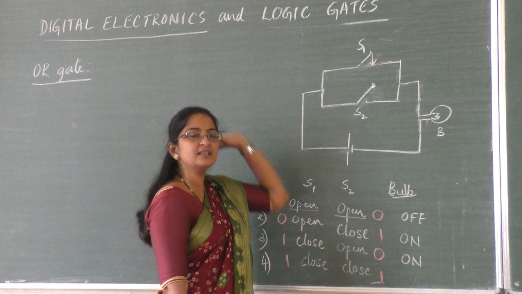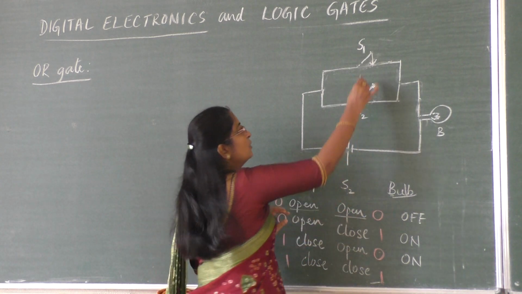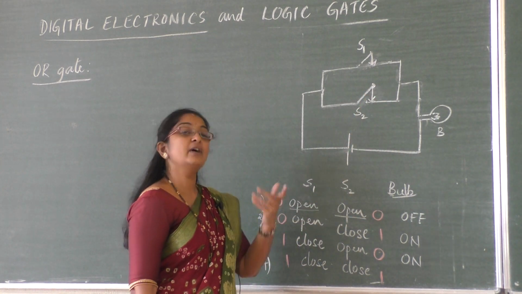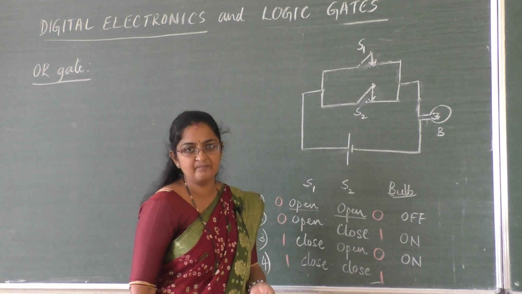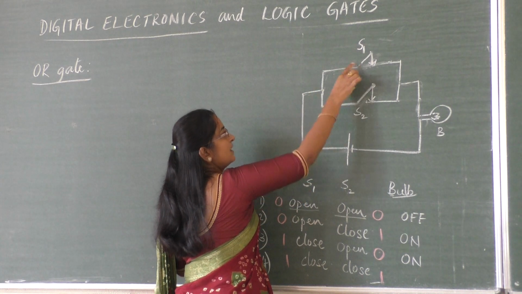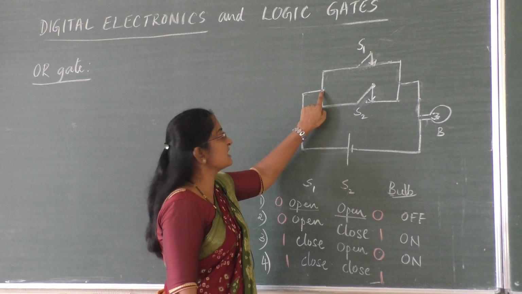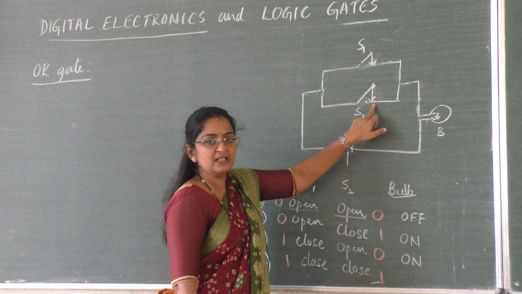Last option is both are closed. S1 is also closed, S2 is also closed. I have closed S1 and also I have closed S2. When both are closed, both will allow current to pass through. So what happens here? Current flows like this, it comes here. Now both are closed, so the current will divide. Suppose 10 ampere of current is there, 5 ampere goes this side, 5 ampere will come here.